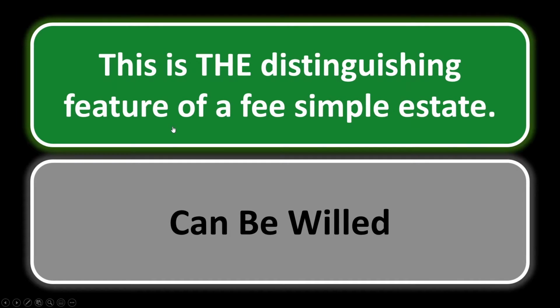You're able to devise your property. You're able to leave it to your heirs. And that's the distinguishing feature of a fee simple estate. Another distinguishing feature, but a distinguishing feature, is that it is freely transferable, but the distinguishing one is that it can be willed or devised.